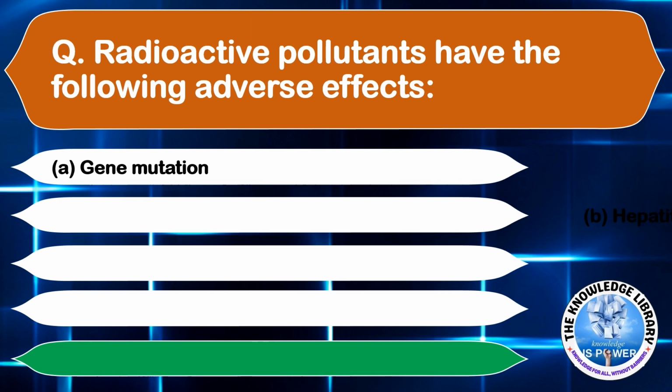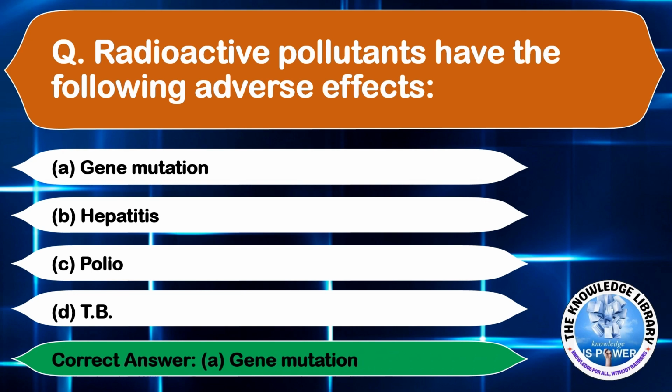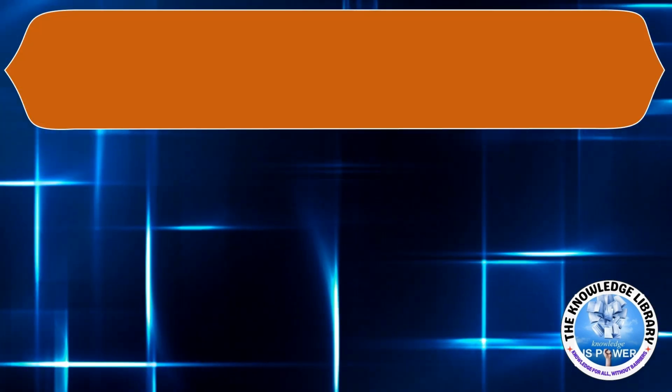Radioactive pollutants have the following adverse effects. Option A gene mutation, option B hepatitis, option C polio, and option D TB. The correct answer is option A gene mutation. Moving on to the next question.